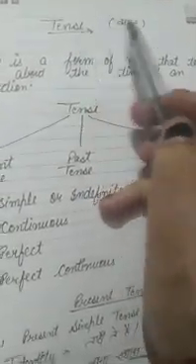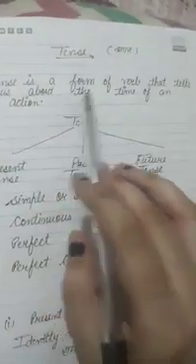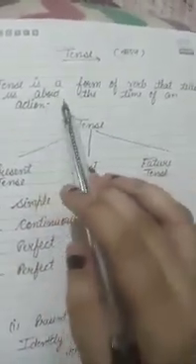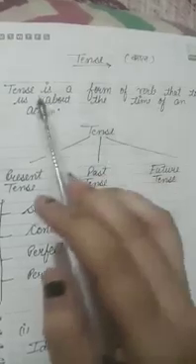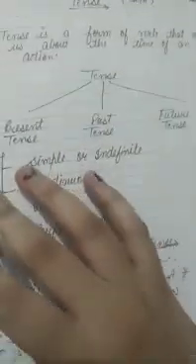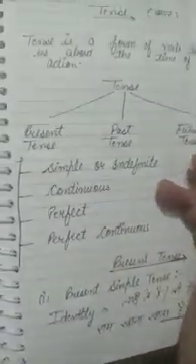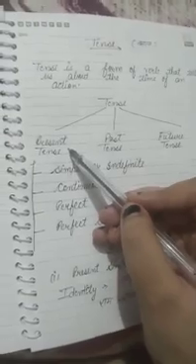What is a tense? Tense, in Hindi, we call it kal. Tense is a form of verb that tells us about the time of an action. टेंस काल क्या होता है? जो हमें किसी भी कार्य के समय के बारे में बताता है. There are three types of tenses. First one is the present tense, second one is the past tense, and third one is the future tense.